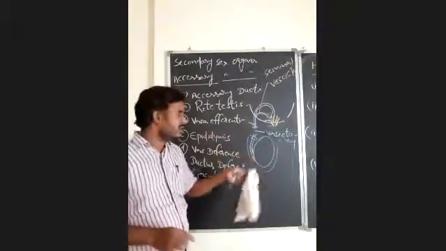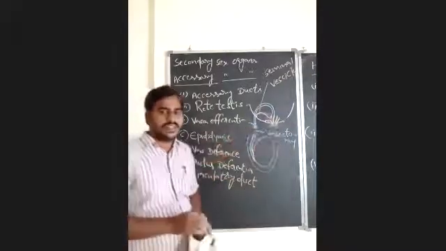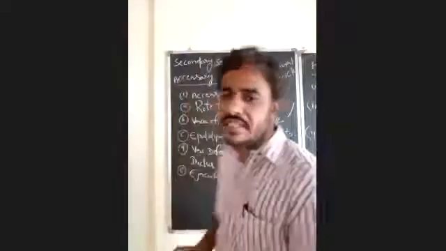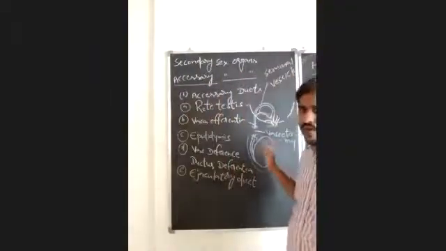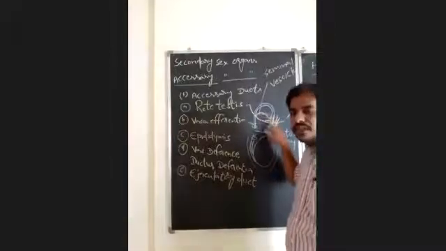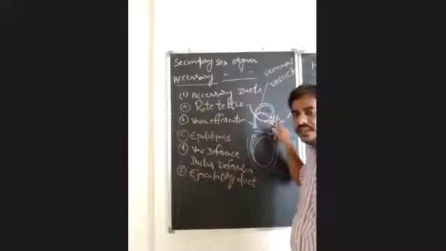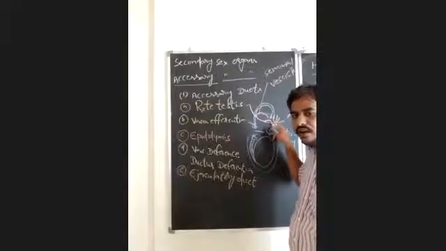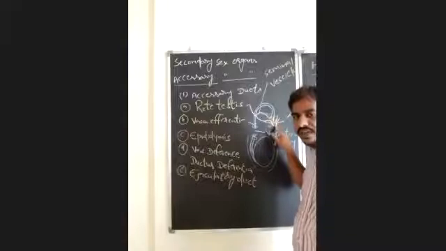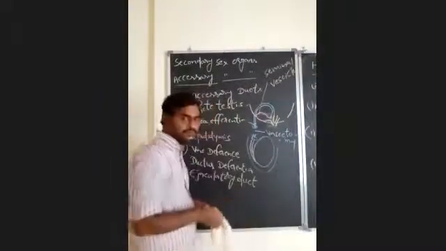Okay, so this is the information you have to remember. There is formation of two ejaculatory ducts. How is the ejaculatory duct formed? By the fusion of the vas deferens with the duct of the seminal vesicle. There are two ejaculatory ducts, one on either side, and both will unite and form a common ejaculatory duct or ejaculatory ampulla. This ejaculatory ampulla will open into. Is it clear?